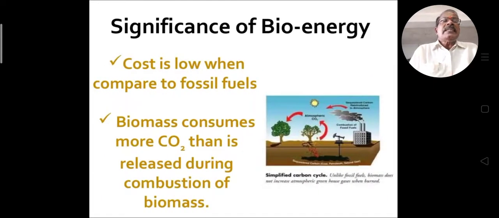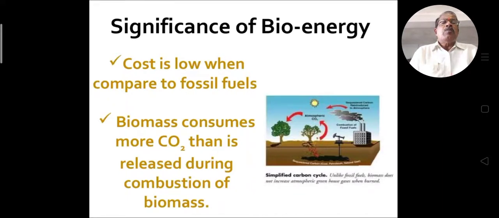And what is the significance of bioenergy? The cost is low when compared to fossil fuels: coal, oil, natural gas. Compared to these fossil fuels, the cost of bioenergy is very low.